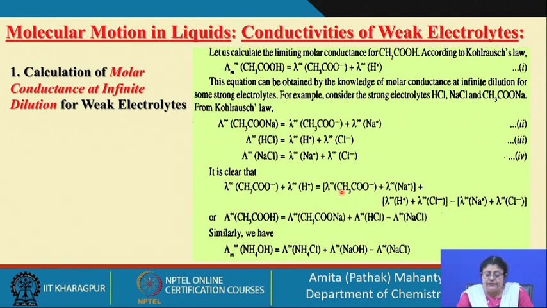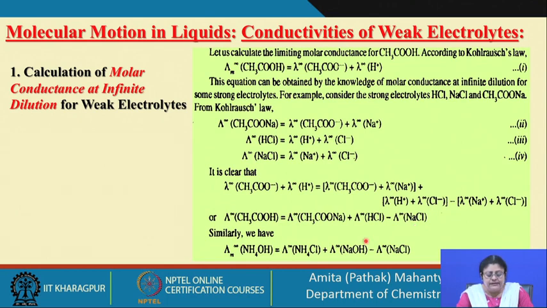So, what you are left with is the lambda naught value for the acetate ion and the lambda naught value of the H plus ion. So, this is how you do it. Similarly, the molar conductance of acetic acid at infinite dilution will be nothing but the molar conductance of sodium acetate plus the lambda value at infinite dilution for the HCl minus that of the molar conductance value at infinite dilution for NaCl.